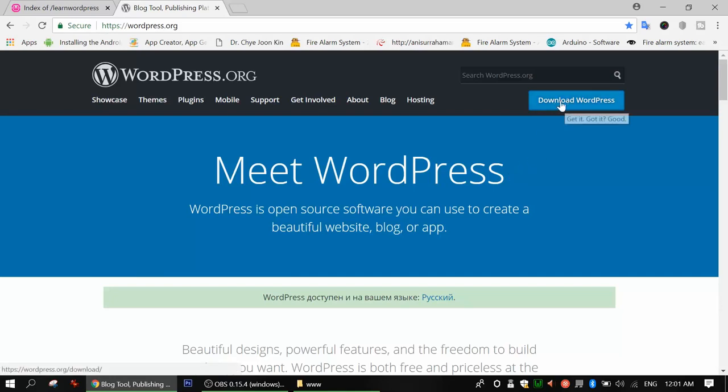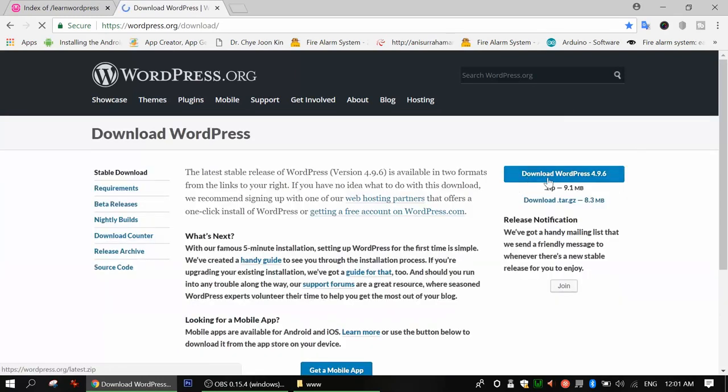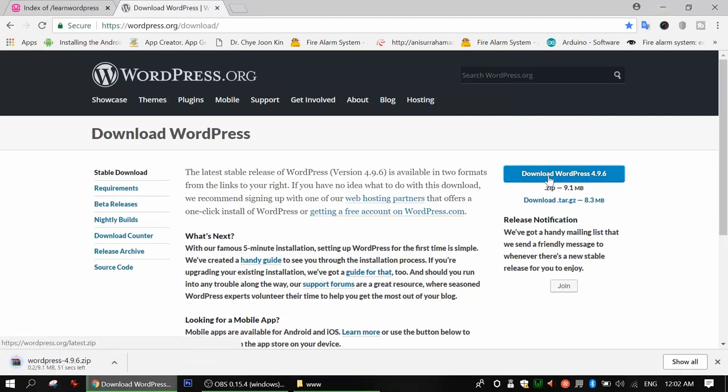You can just click download WordPress, and it will give you the latest version of WordPress from the official WordPress site. You will see WordPress 4.9.6, and there is a tar.gz file of 8.3 MB. We will download the latest version, 4.9.6, from WordPress. We click download here, and within a few seconds our WordPress will be downloaded.